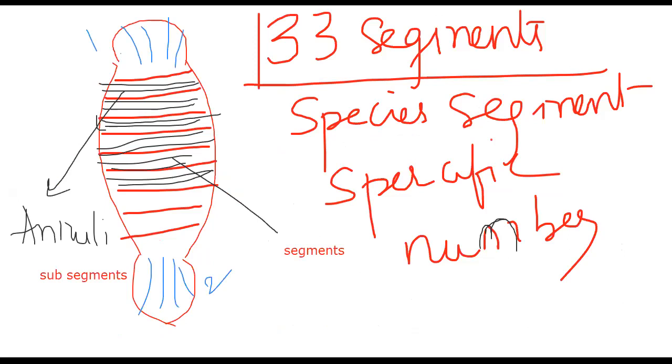With the help of the suckers, it shows locomotion. So simply we say locomotion is possible with the suckers.